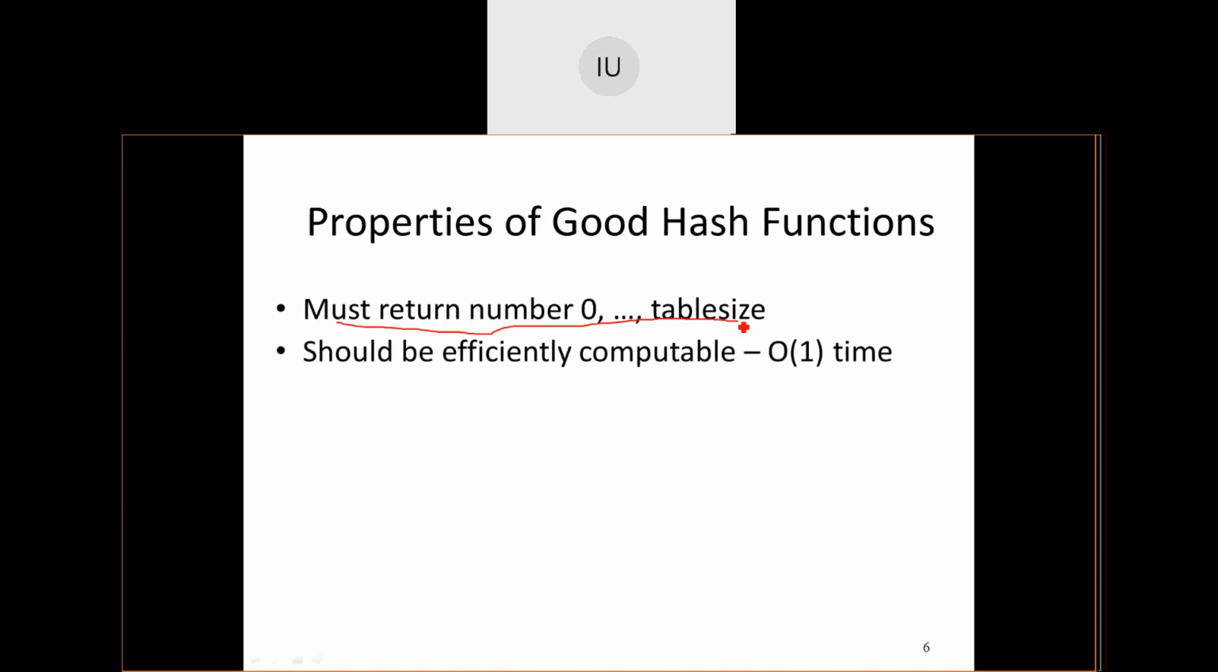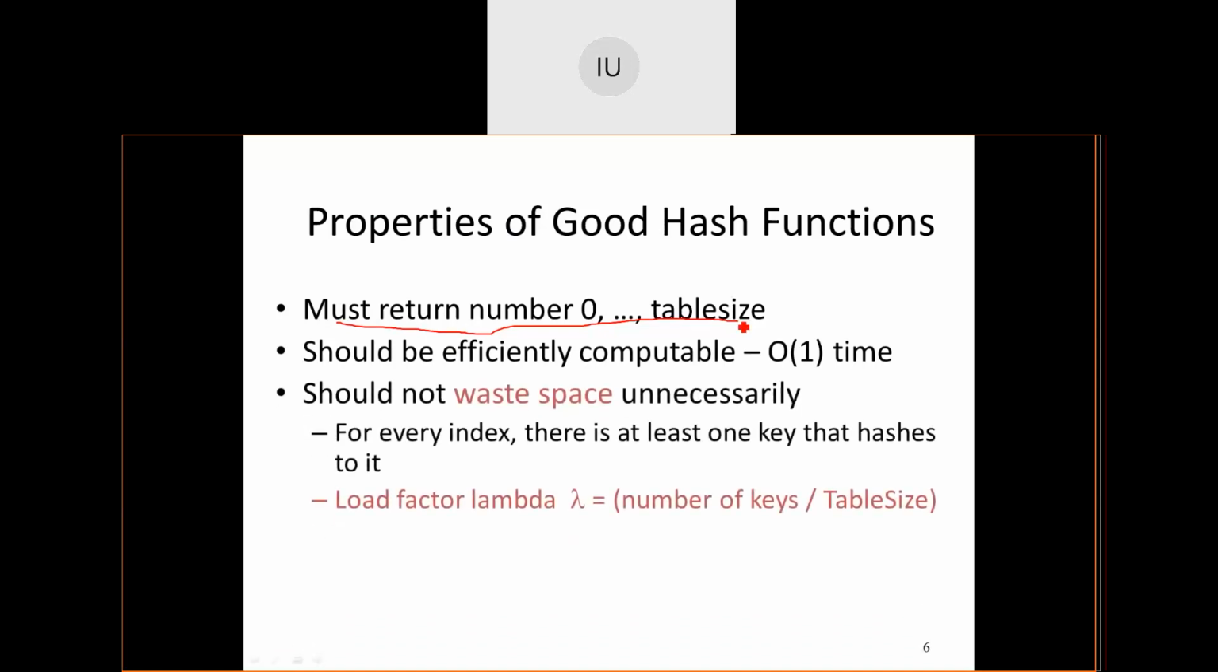It means what? Big O of 1. It means in one go, I should be able to search back the value that is stored. This is the method with which a hash table has been generated. Then, it should not waste space unnecessarily. Load factor is very important.